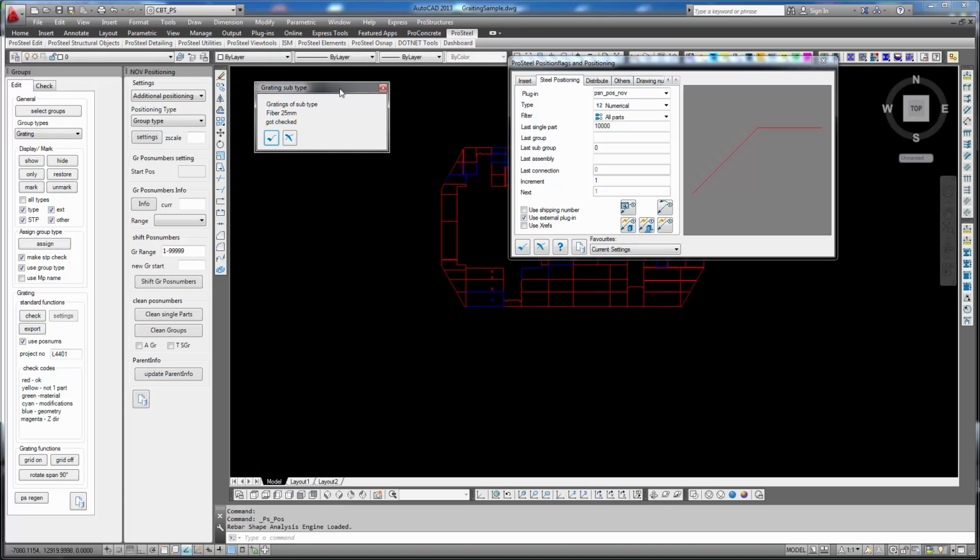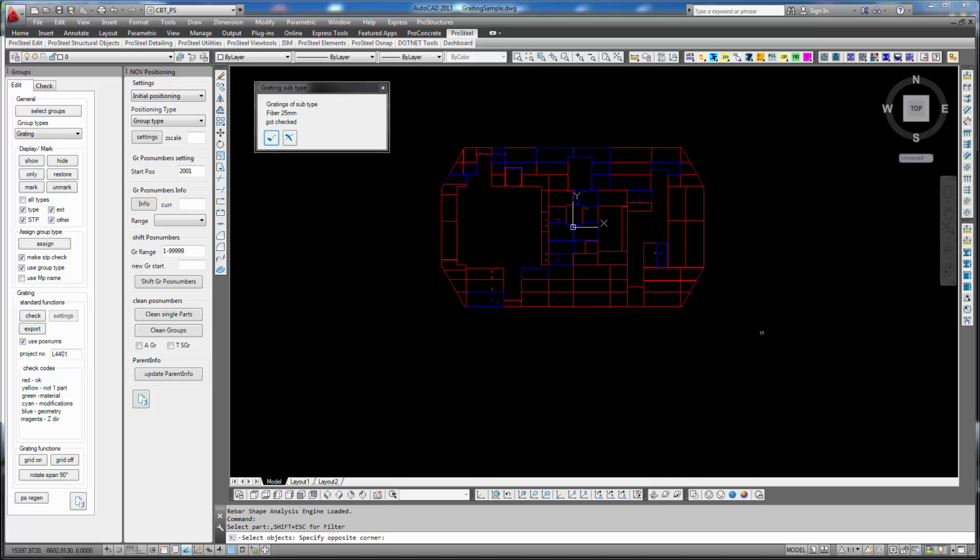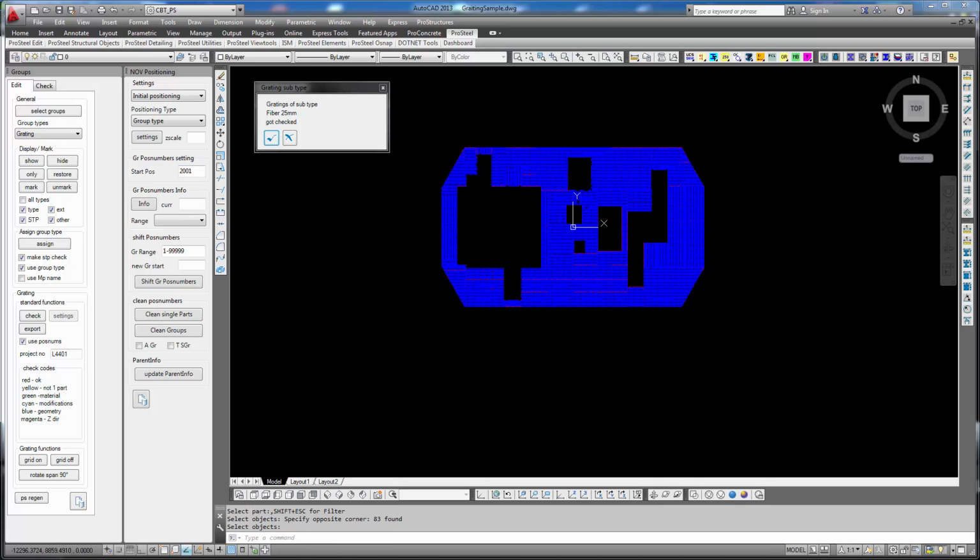That's also a customized positioning tool, and we use start position. We say initial positioning, and we say start position 2001, and grab the parts.